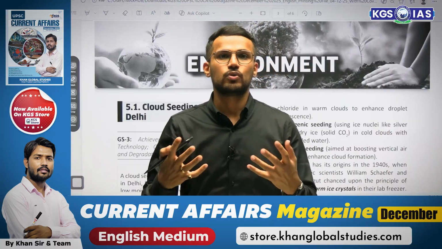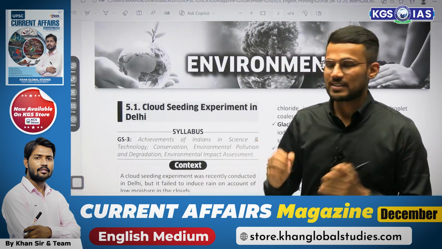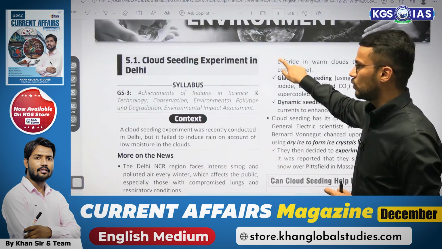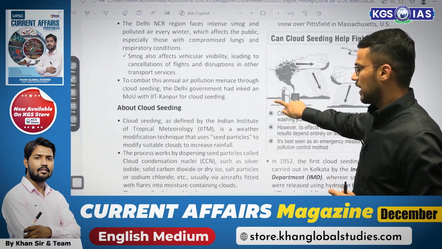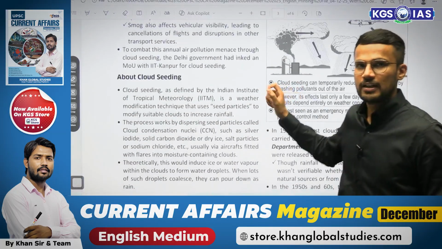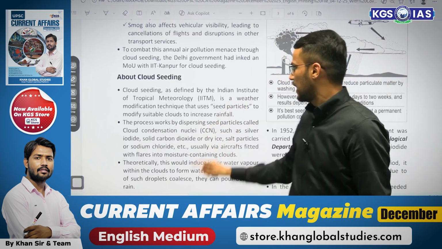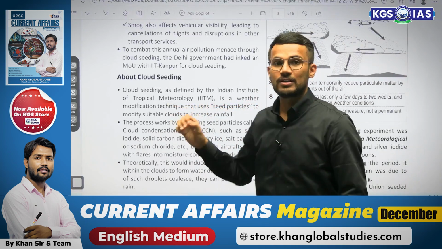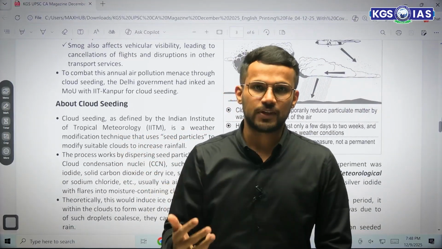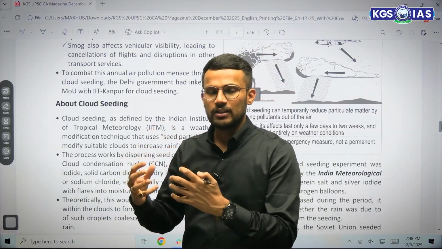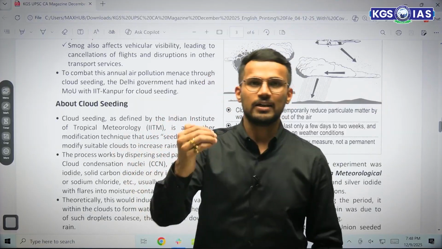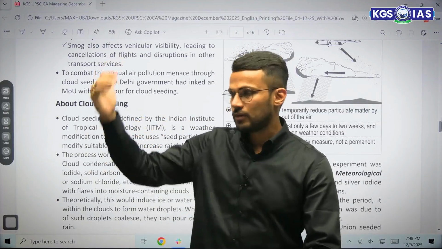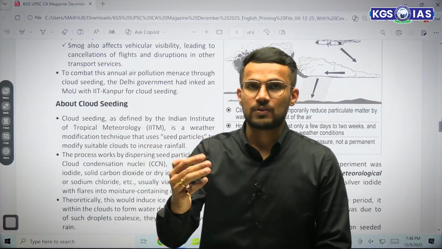But here what you need to be aware of is what exactly cloud seeding is. So let us try to understand what cloud seeding is. Cloud seeding, as per the definition given by the Indian Institute of Tropical Meteorology, is a weather modification technique. It is a weather modification technique because naturally rainfall might not occur, but we are intervening to modify weather, and we may have rainfall after that intervention.